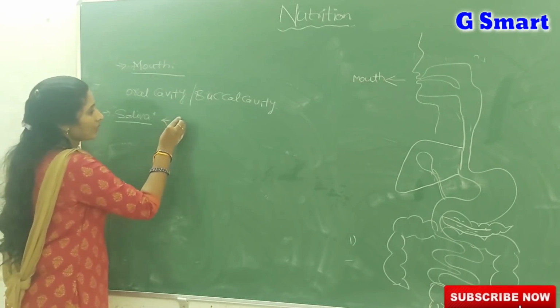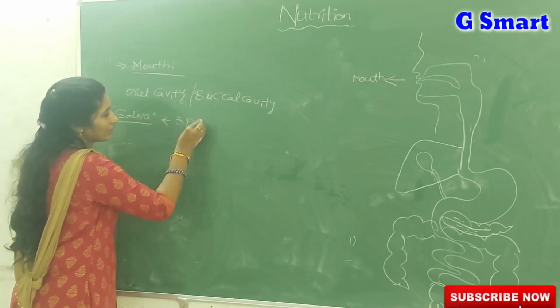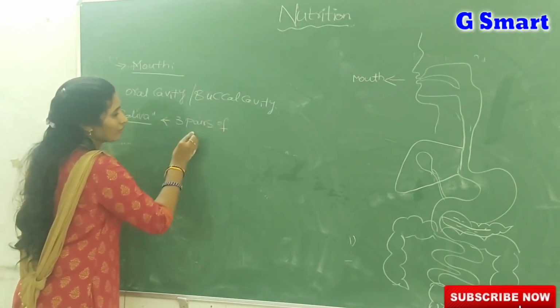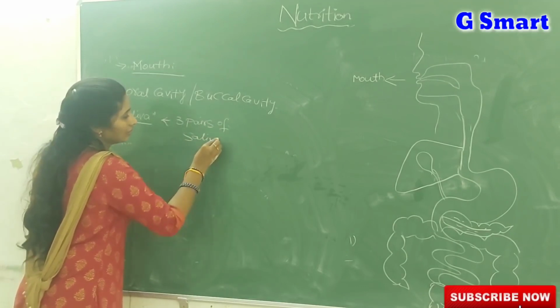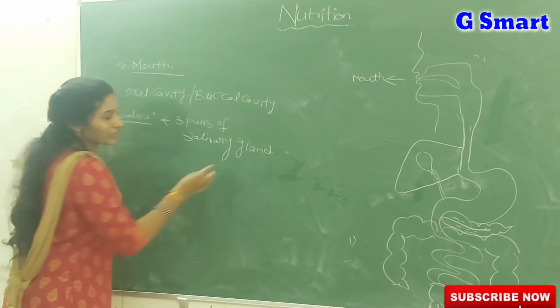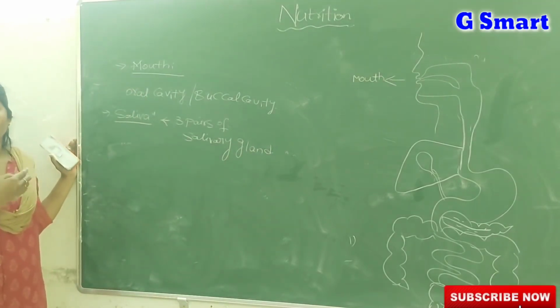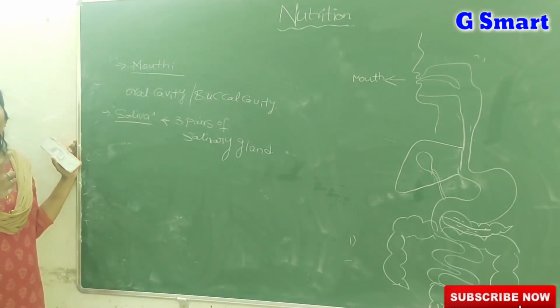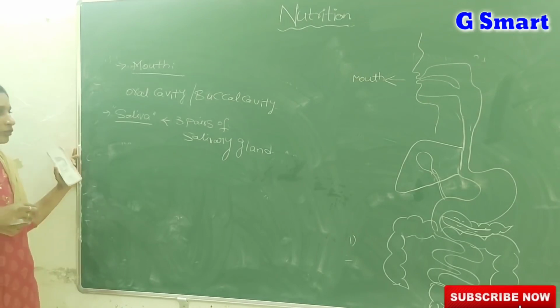Saliva is released by 3 pairs of salivary glands. These 3 pairs of salivary glands: one is located at the side of the jaw, one is below the tongue, and one is at the palate, the roof of our mouth.